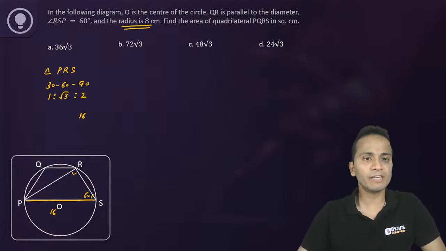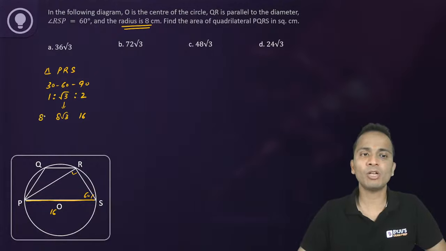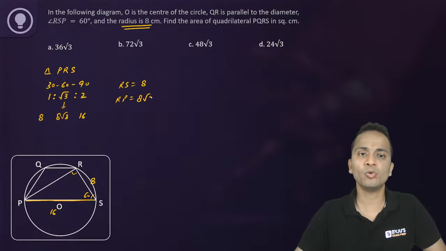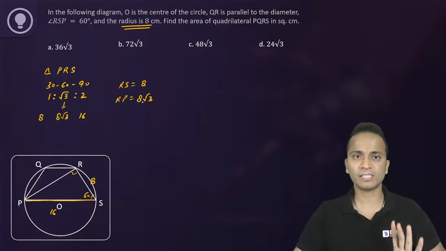So the side opposite to 60 degrees will be 8 root 3 and the smallest side will be 8. So the length of RS will be equal to 8 and the length of RP will be equal to 8 root 3. This is the first step.